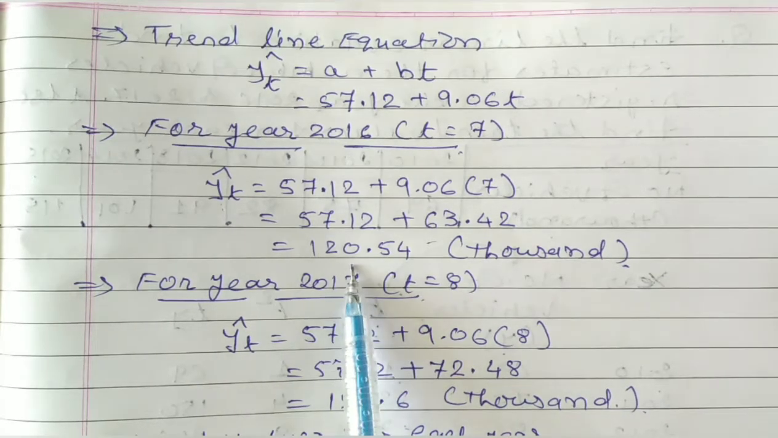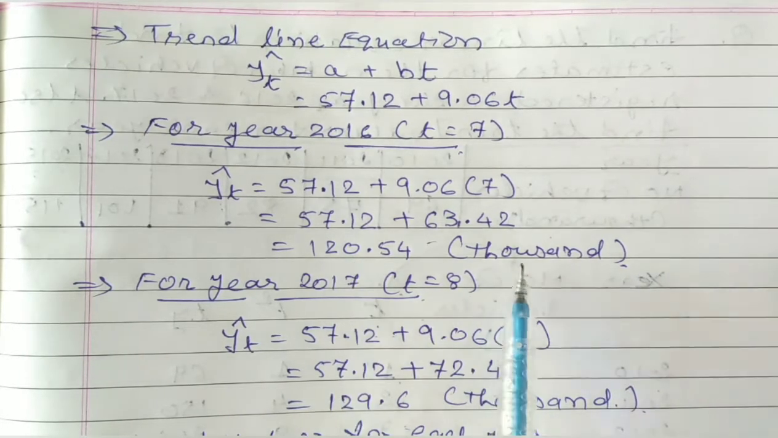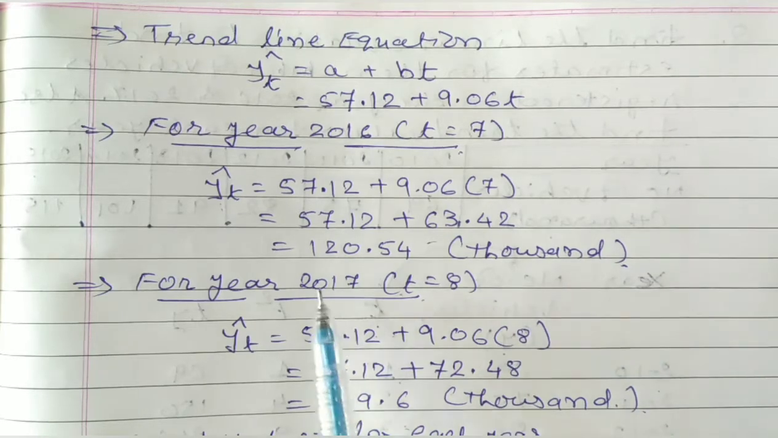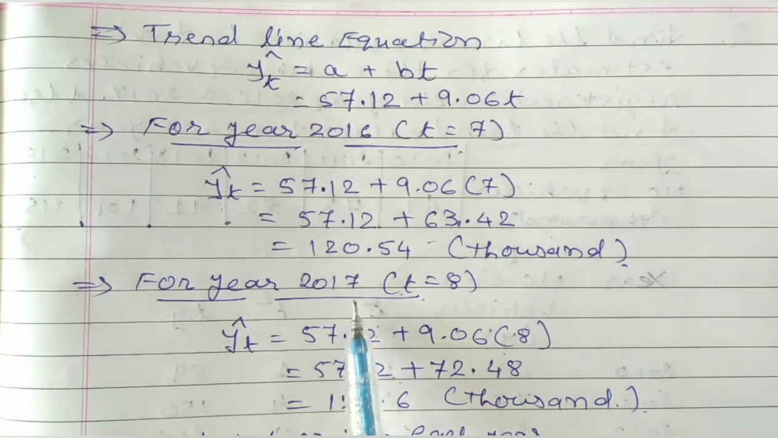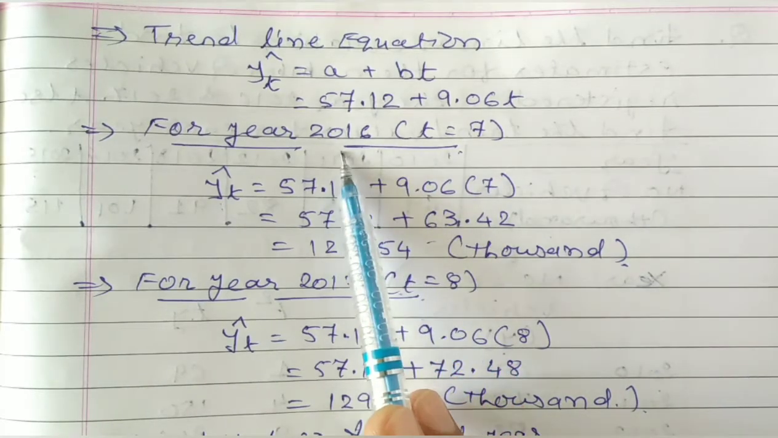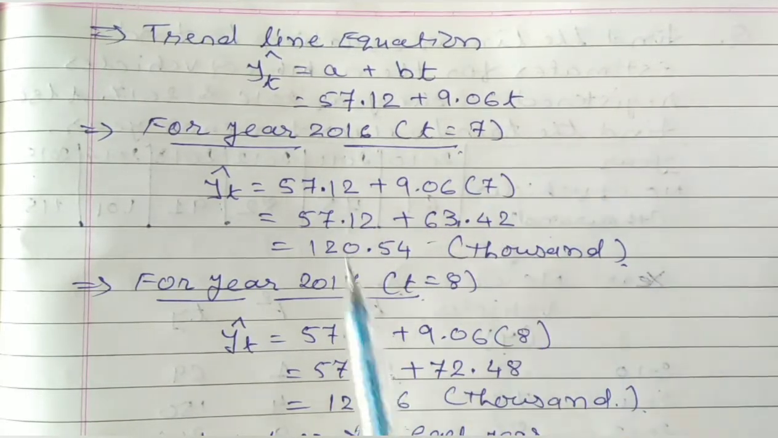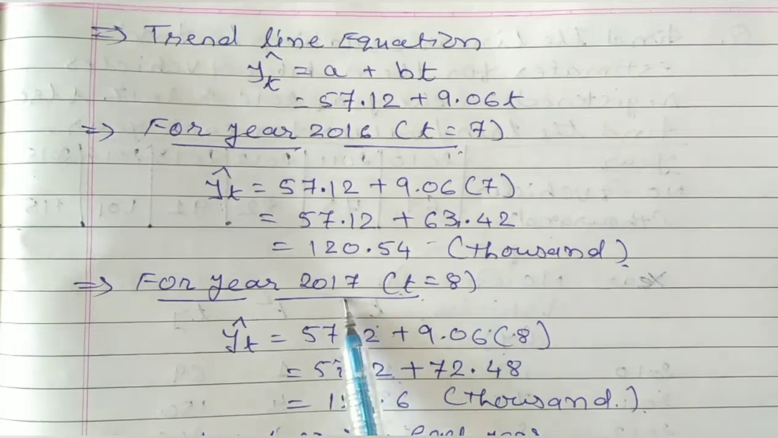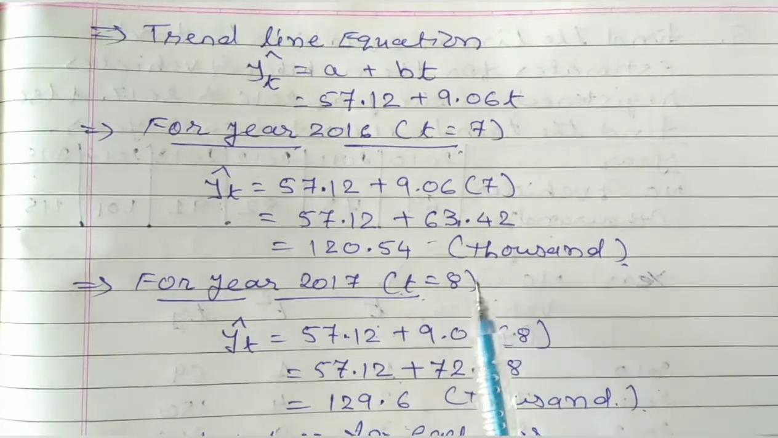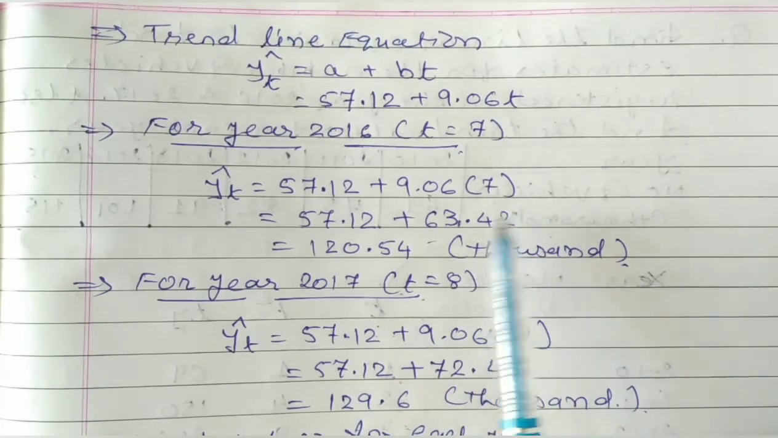This is the answer for the estimation of the number of vehicles registered. And that's why the unit which we were using, that is 1000, it is compulsory to write 1000, that is the unit. Same way, what about 2017? As for 2016 T was 7, so for 2017 T would be 8. Place this T equal to 8 in your equation.